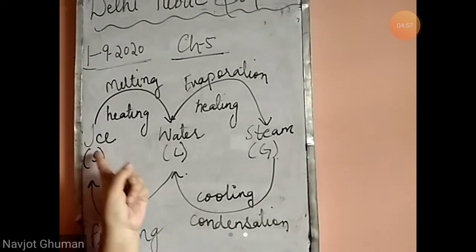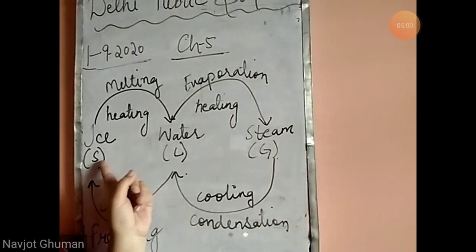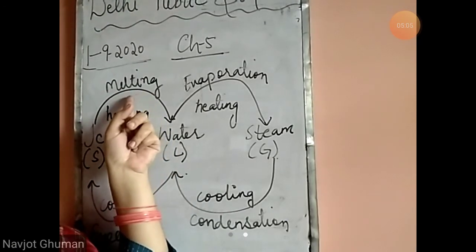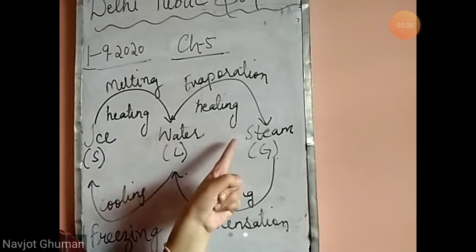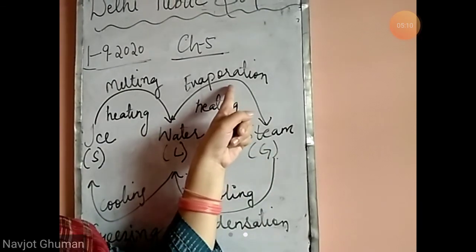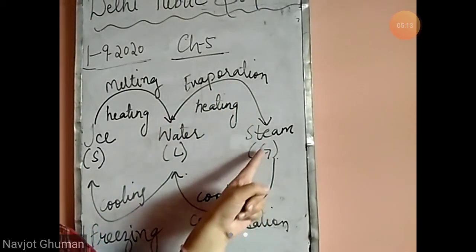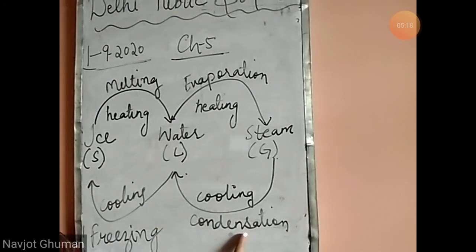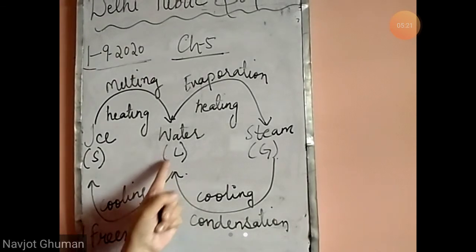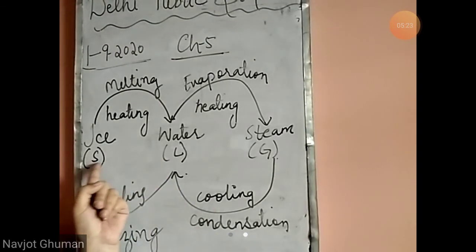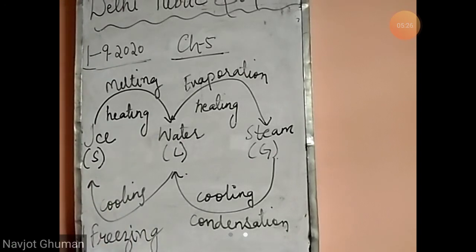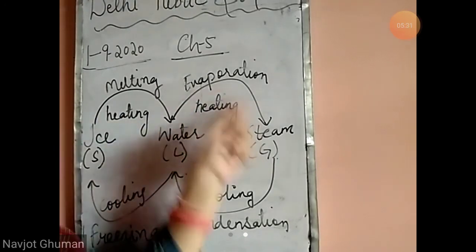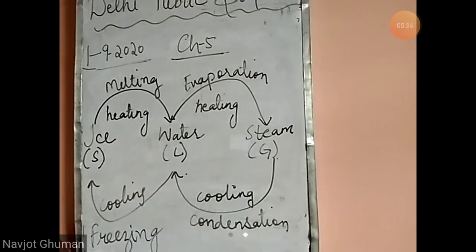Now, first is ice. That is the solid form of water. When we heat ice, it converts into water, that is called melting. When this water is heated, it changes into steam, that is called evaporation. Then when steam is cooled, it changes into water, that is called condensation. When water is again cooled and converts into ice, that is called freezing. So this is the diagram that shows how one form of water changes into another form.